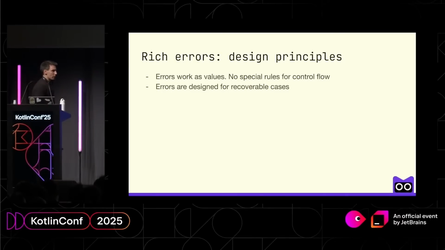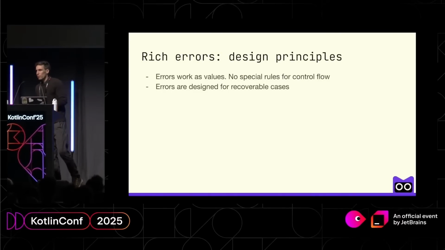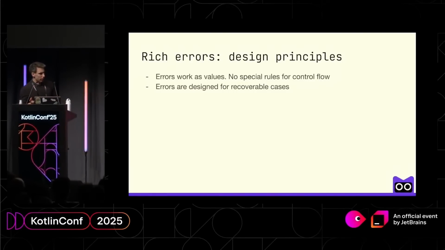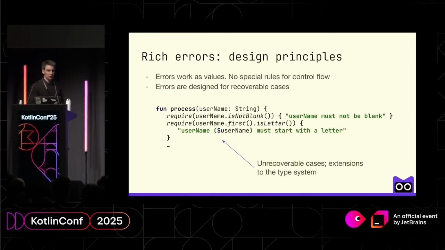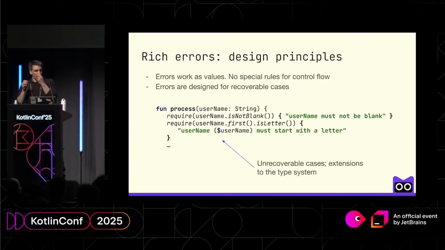The next crucial principle is that errors are designed for recoverable cases. Here we actually want to draw a line between errors and unchecked exceptions, or just exceptions in Kotlin, which are for non-recoverable situations. For instance, when we want to introduce ad hoc type system checks, say I want to use my string but have a few requirements that it's not empty and starts with a letter.